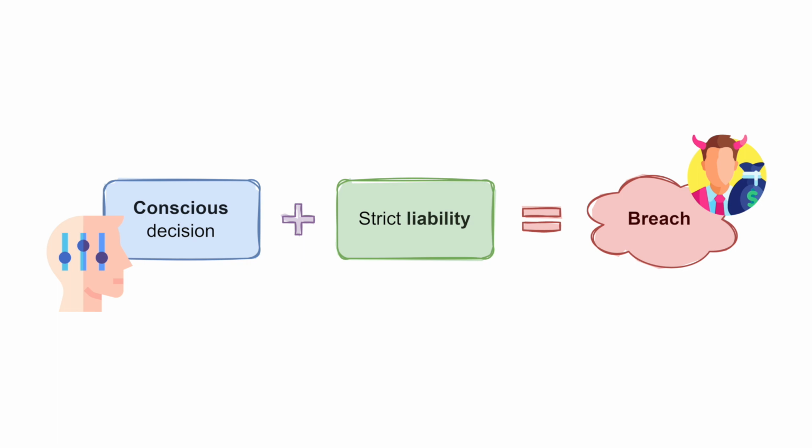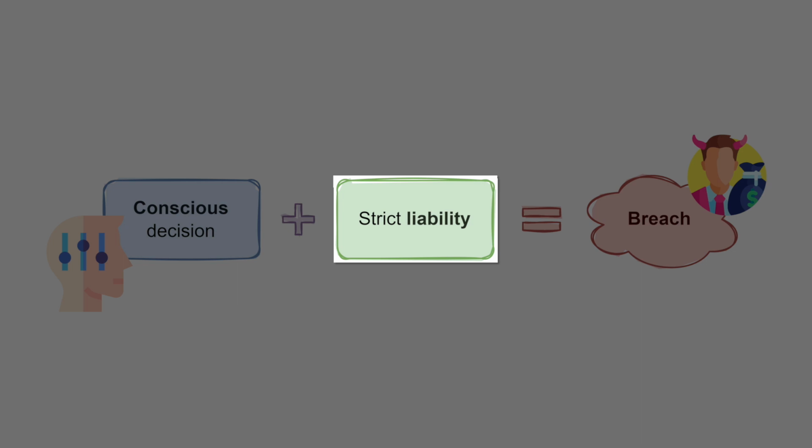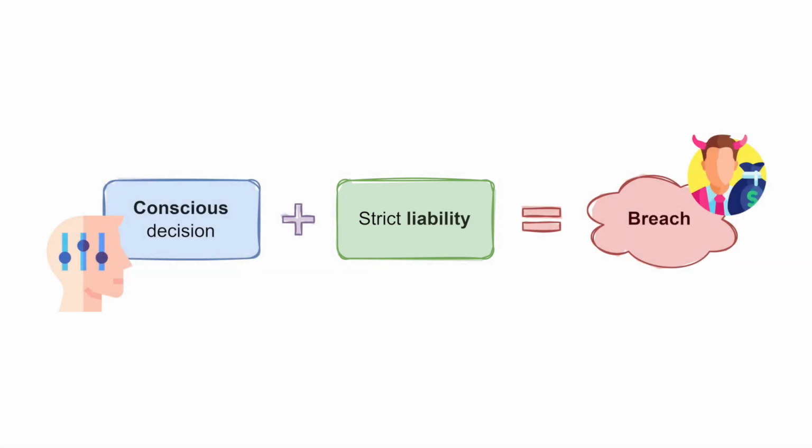However, a fiduciary who has consciously breached a duty but did not do so in bad faith will still be liable, as a breach is one of strict liability. Therefore, for a breach to occur, there must be a conscious decision, but there does not need to be ill intent. So what about the self-dealing rule?